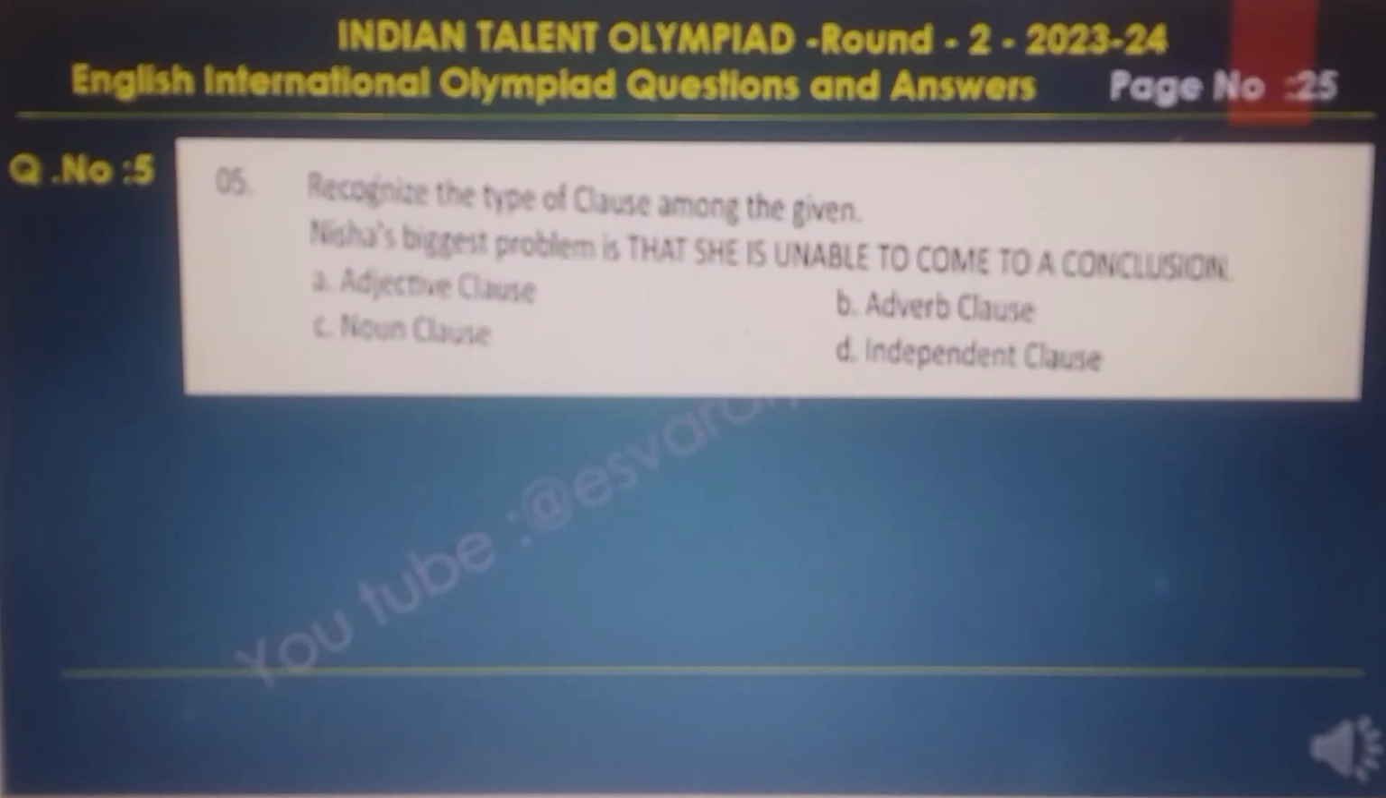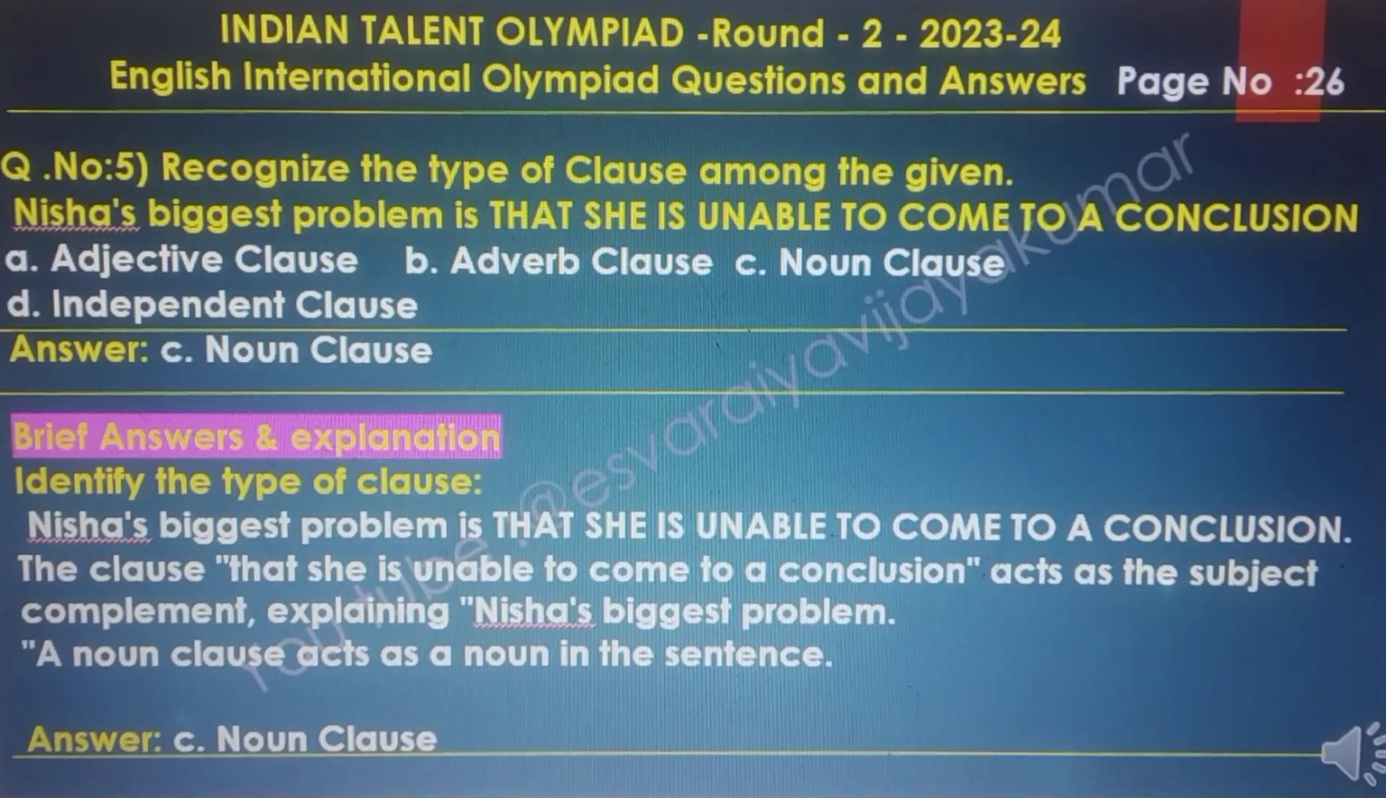Question number 5. Recognize the type of clause among the given. Nisha's biggest problem is that she is unable to come to a conclusion. The options are adjective clause, adverb clause, noun clause and independent clause. The answer of this question is C, noun clause.